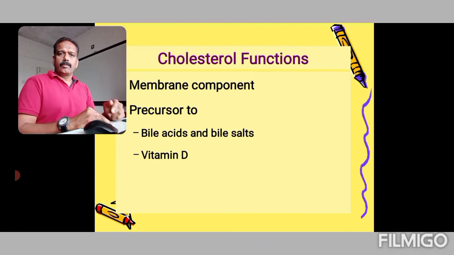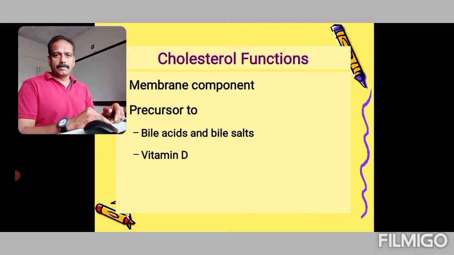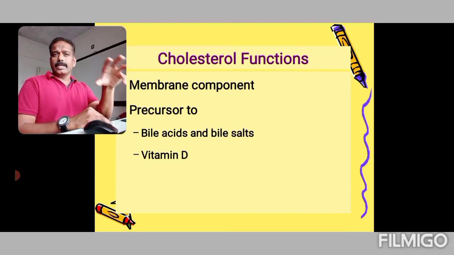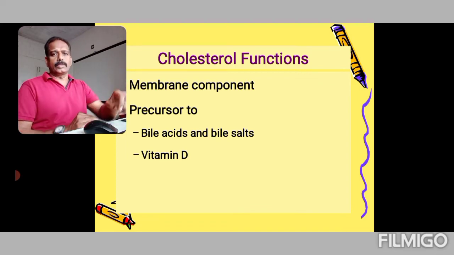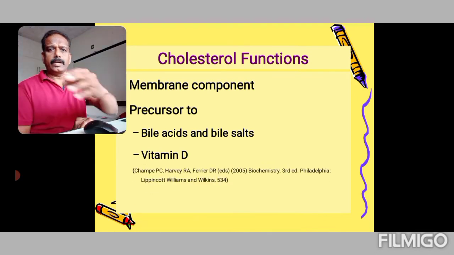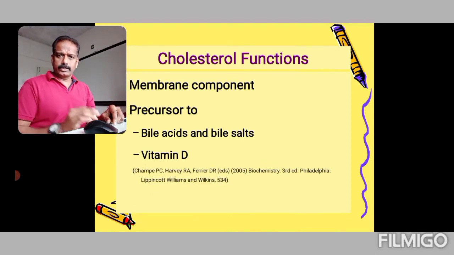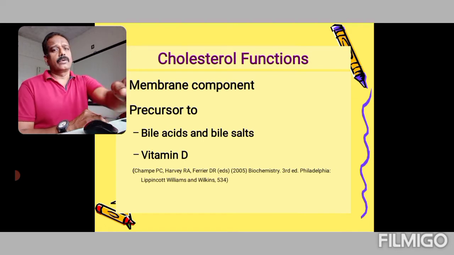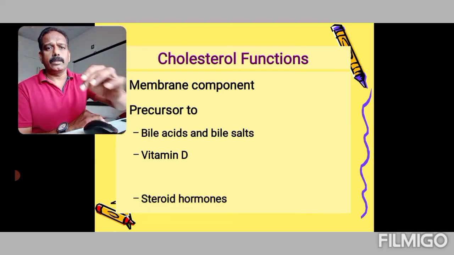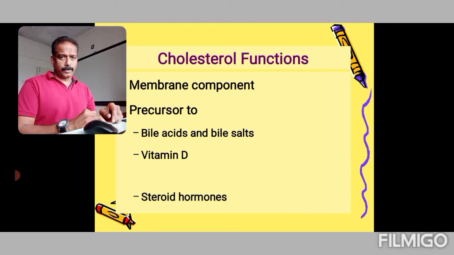And another function is as a precursor of vitamin D. There is 7-dehydrocholesterol, which is a common precursor of vitamin D as well as cholesterol. But cholesterol can be converted to 7-dehydrocholesterol also, before it is converted to vitamin D. Another is as a precursor of steroid hormones like cortisol, corticosteroids, as well as sex hormones. Cholesterol is a precursor to steroid hormones also.